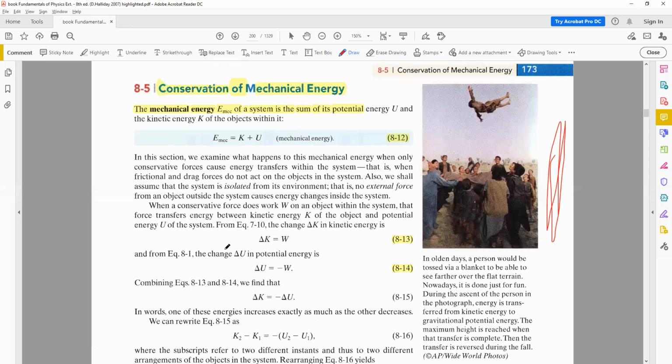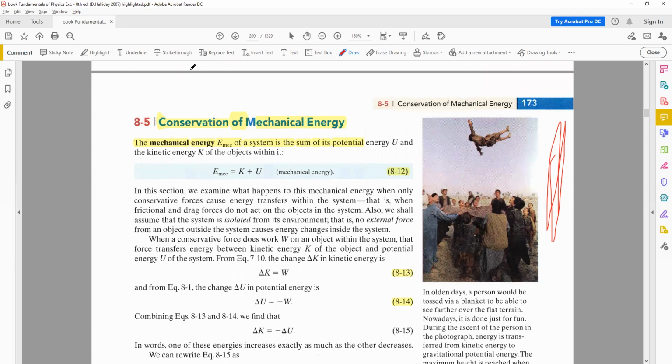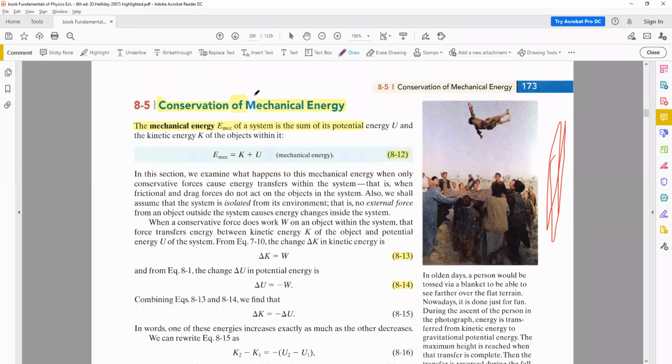And now we come to conservation. Now, as you remember, this course is about mechanics. We do have many other kinds of energies, like we discussed the electrical energy, for example. But in this course, we are not going to talk about electrical energy or any other kind of energy. We are only going to talk about mechanical energy. Okay, so that's what we are going to concentrate on. So the mechanical energy is represented by E with a small subscript, E mechanical. And it is defined as the sum of the kinetic energy and the potential energy. So this is the mechanical energy.